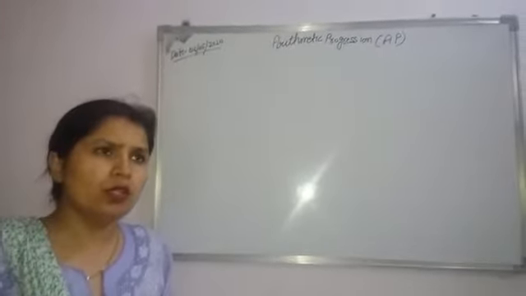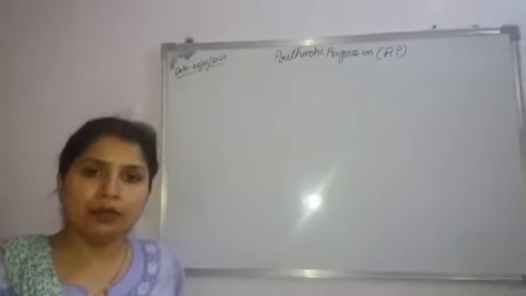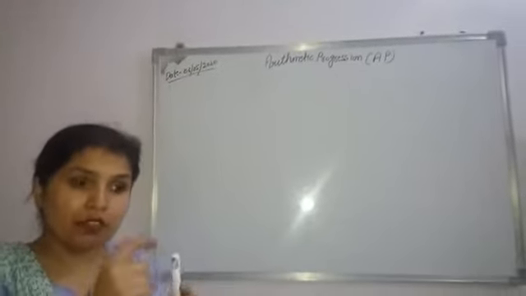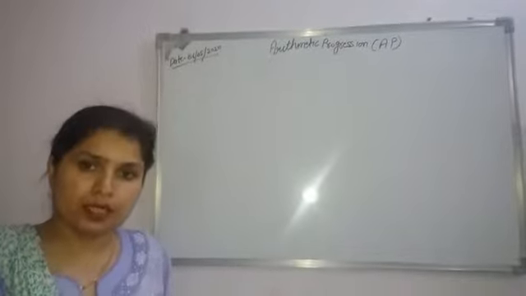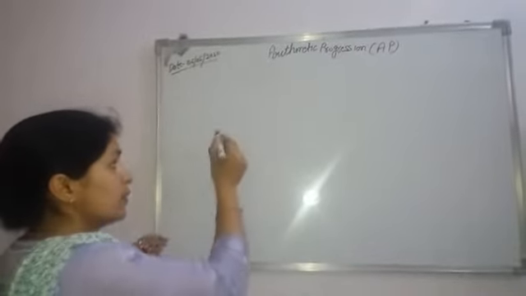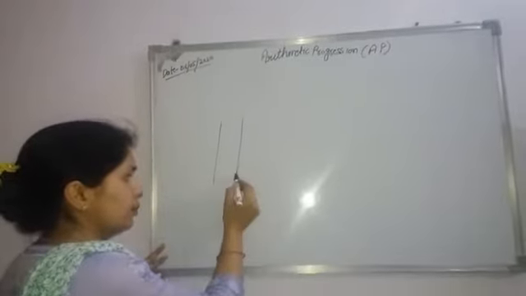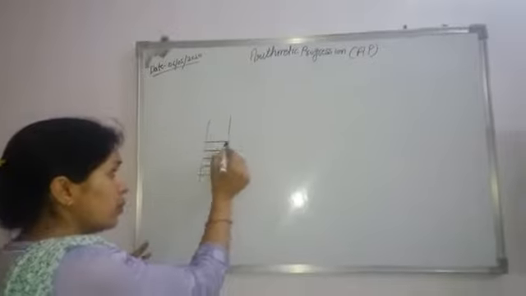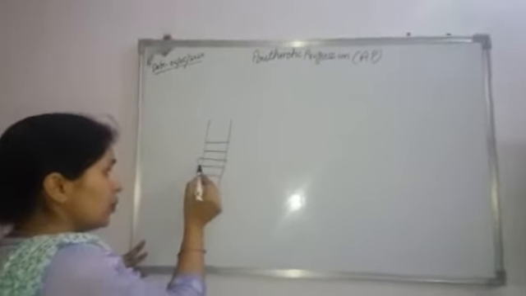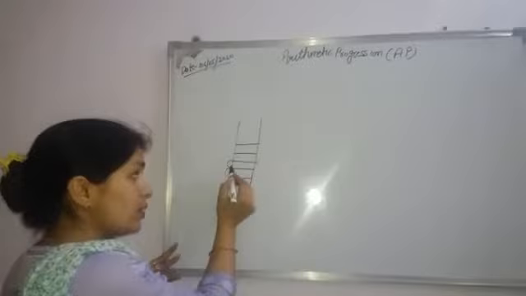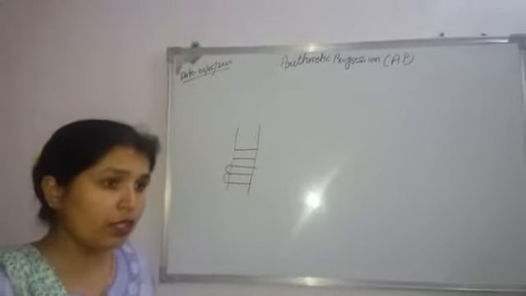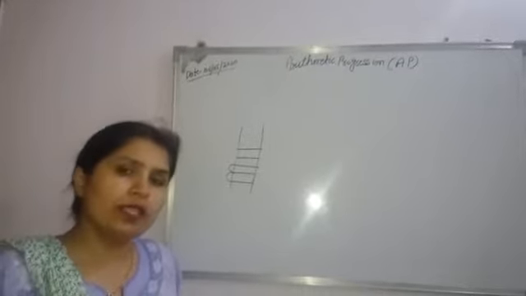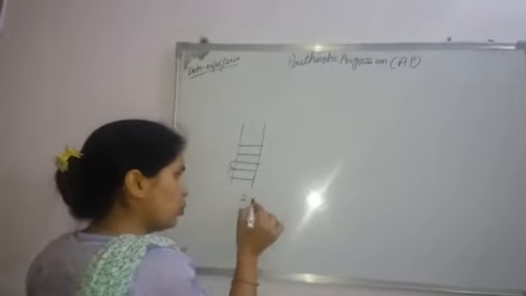Here we all know about a ladder. In a ladder, have you not noticed that the difference between each rung is the same? Suppose this is our ladder and these are the rungs, it means the difference between consecutive rungs is always the same. And again, a second example: suppose we have the even numbers, 2, 4,